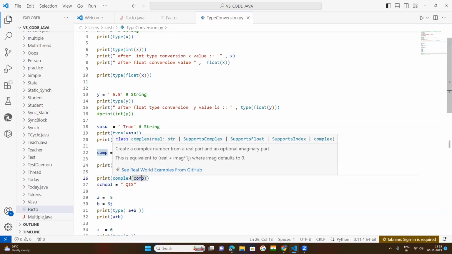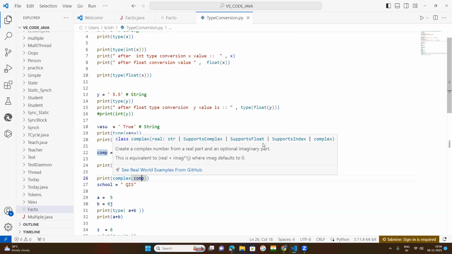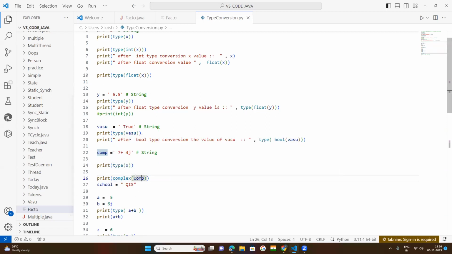It states that it supports float, supports index. Create a complex number from a real part and an optional imaginary part. So it is not possible, but what is possible is that we can make the complex number.